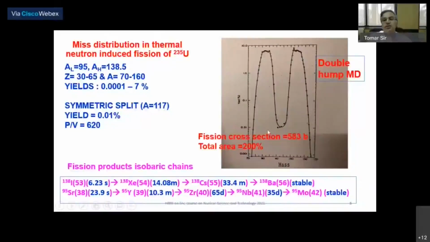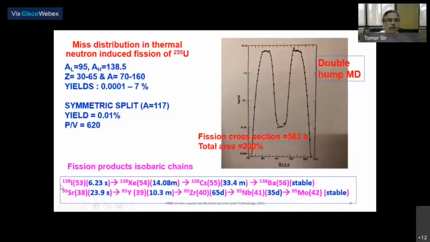So 583 by 200 into the yield is the cross section for the formation of each fission product that one can calculate. The peak to valley ratio, with peaks at 95 and 138 and the valley at symmetry, 0.01, is 620.